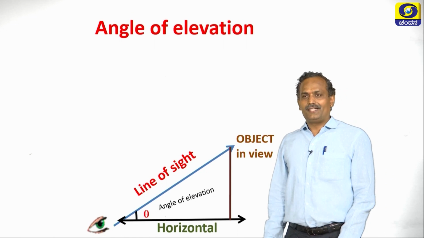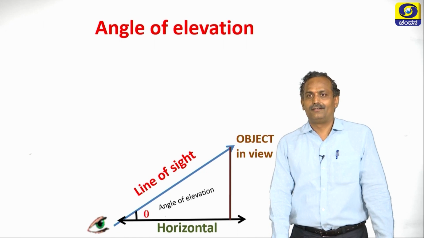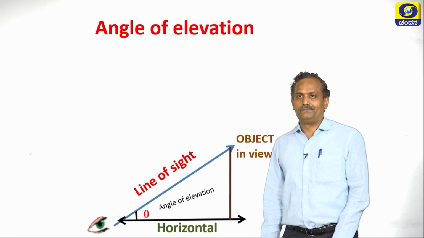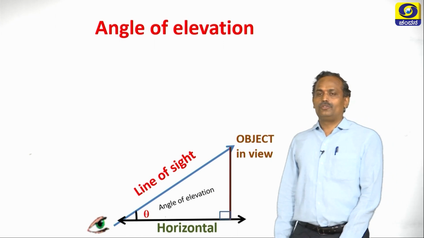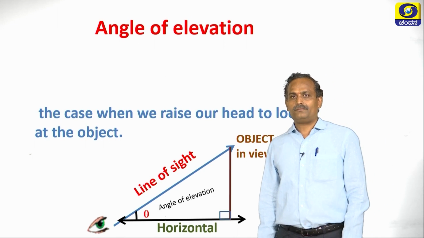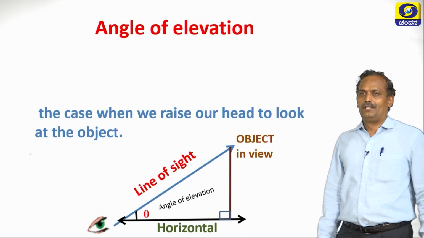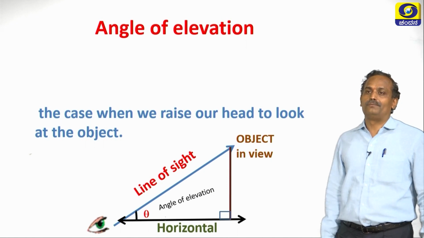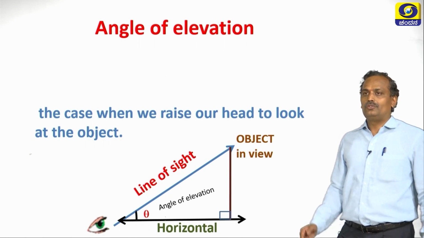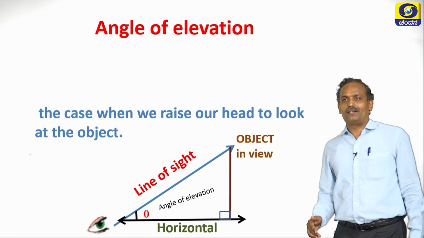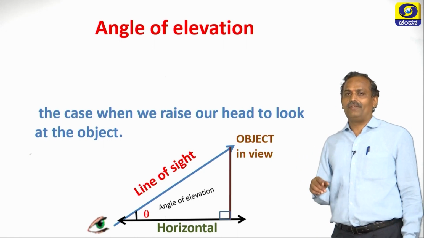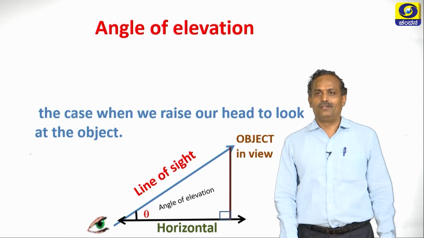Let us define it. Angle of elevation is the case when we raise our head to look at the object. When we raise our head, we get a certain angle with respect to horizontal.